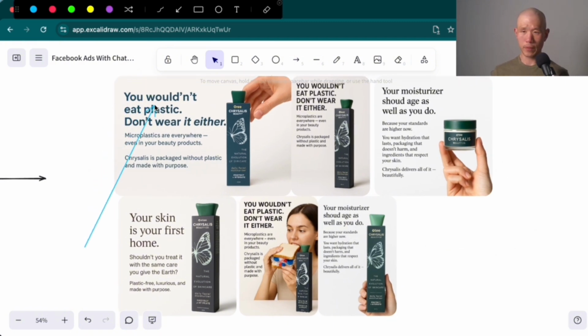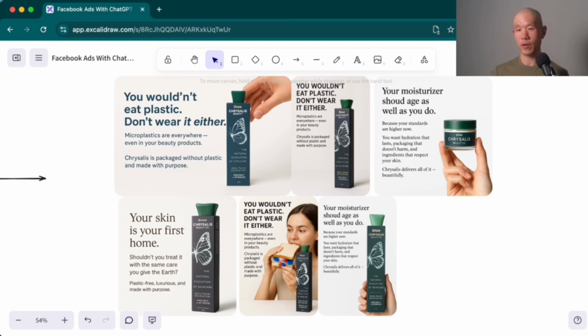So, you wouldn't eat plastic, don't wear it either. And again, typo here, very fixable. Microplastics are everywhere, even in your beauty products. Chrysalis is packaged without plastic and made with purpose. I could see these ads going to a landing page as opposed to a product page and doing pretty well.